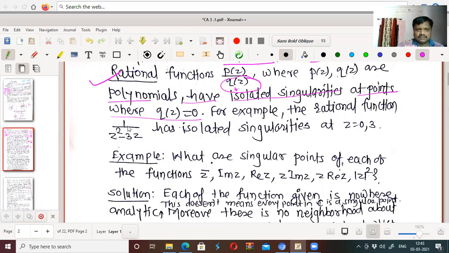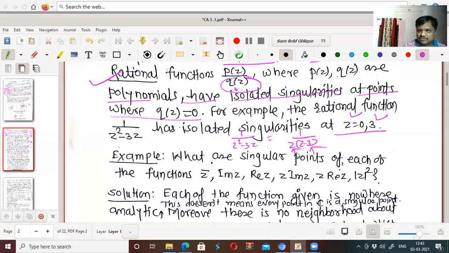For example, 1 upon z square minus 3z has isolated singularity at z equal to 0 and z equal to 3. How? This function is 1 upon z square minus 3z, that is 1 upon z into z minus 3. And we know that this function is not defined at z equal to 0, that is, not analytic at z equal to 0, therefore it has singularity at z equal to 0. Similarly at z equal to 3, it is not analytic, therefore it has singularity at z equal to 3.